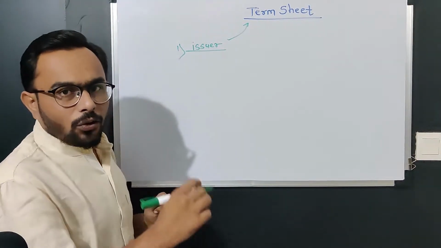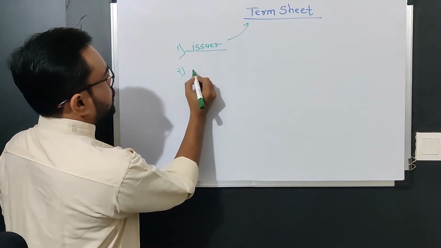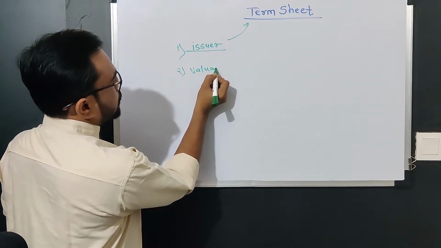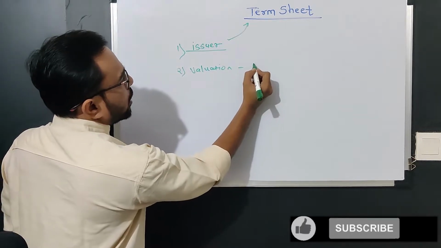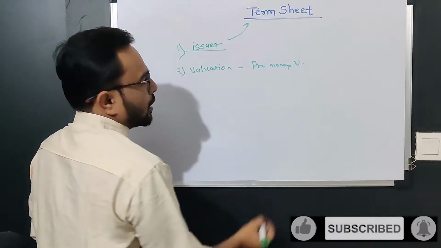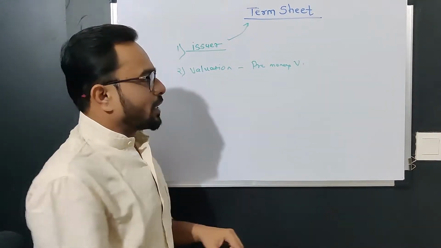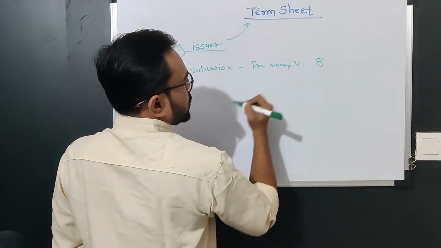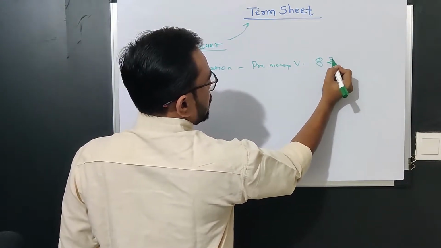The next thing is valuation. And here we are talking about pre-money valuation. For example, consider the valuation is 8 rupees or $8.